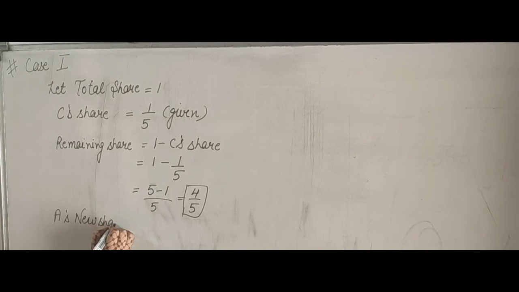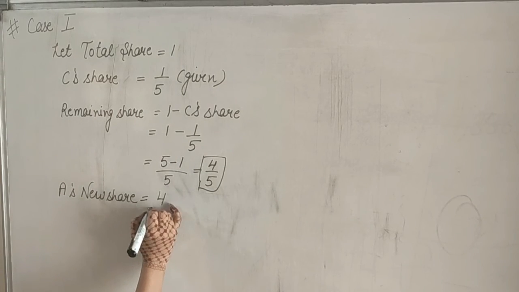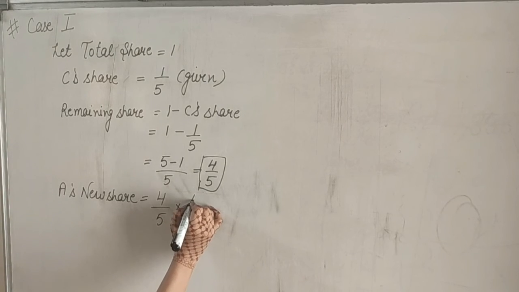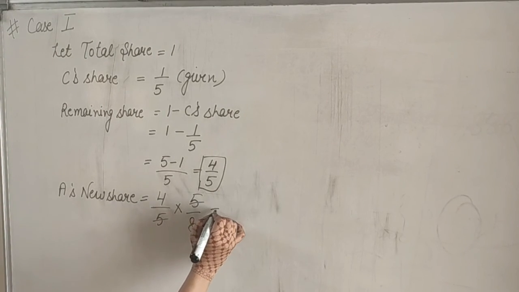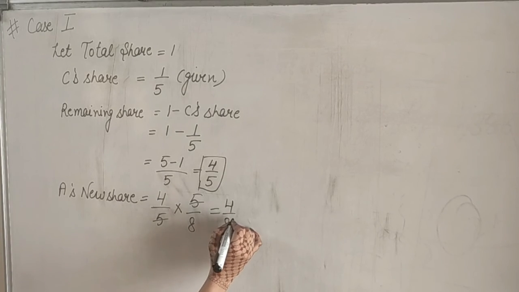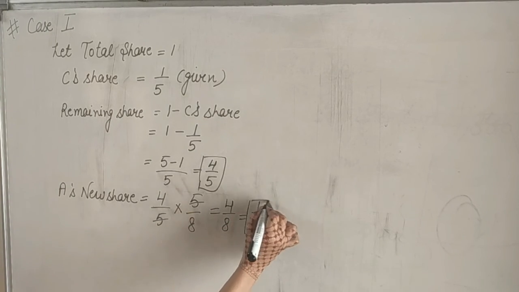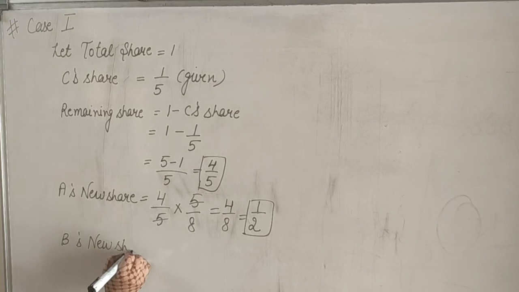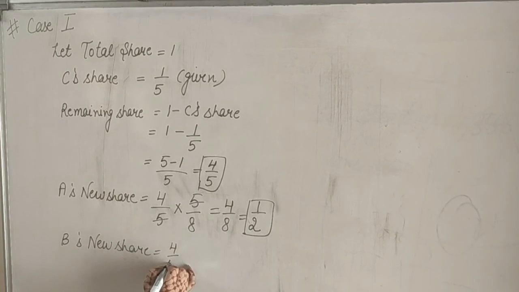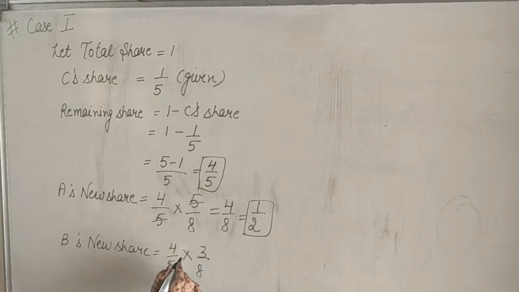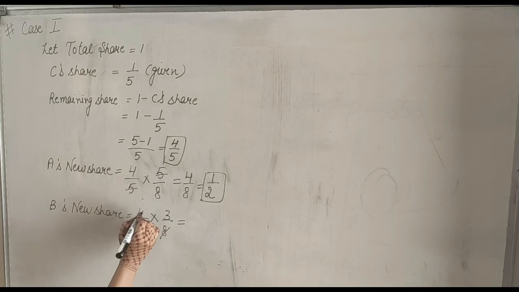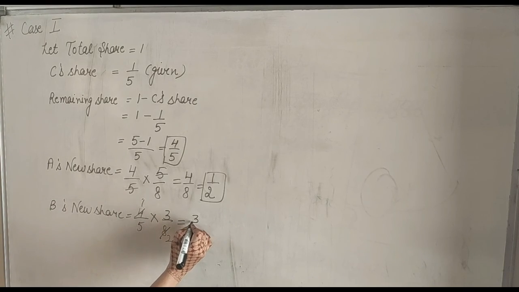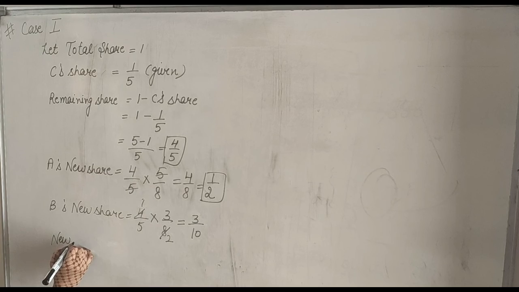Now calculate A's new share, which is equal to 4/5, the remaining share, multiplied by 5/8. You can see in the question A and B's profit sharing ratio is mentioned, so 5/8 is the share of A. Now A's new share is 1/2. The next is B's new share, which is equal to 4/5, that means the remaining share, multiplied by 3/8. B's new share is equal to 3/10.